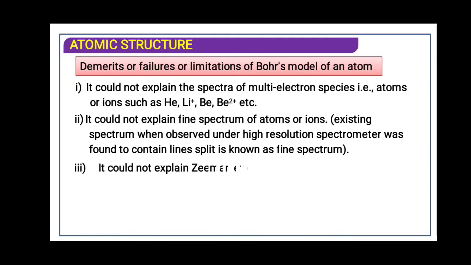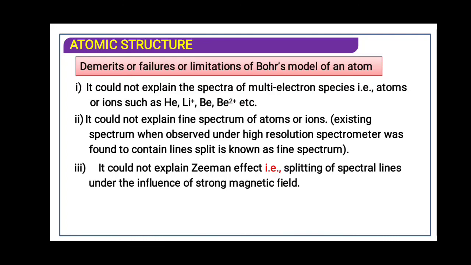It could not explain the Zeeman effect. Zeeman effect means the splitting of spectral lines under a magnetic field. When a magnetic field is placed in front of the spectra, the spectra split. That is called the Zeeman effect, which Bohr was unable to explain. And Bohr was also unable to explain the Stark effect. What is the Stark effect? The splitting of spectral lines under the influence of a strong electric field.